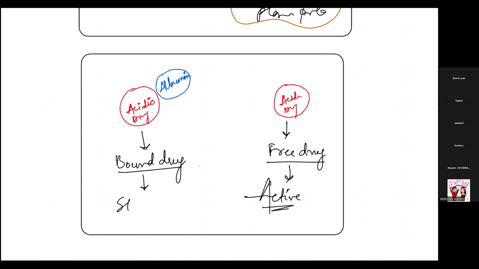Now, a question might arise. Let's suppose that I have given paracetamol to a patient, and let's suppose that the paracetamol hasn't bound to any protein. Now it is in a free state, so it will act as an active drug. Then what is the use of making a drug a bound drug? Why is this drug becoming a bound drug if it is not active? Why are we trying to make the drug inactive? So actually what happens,